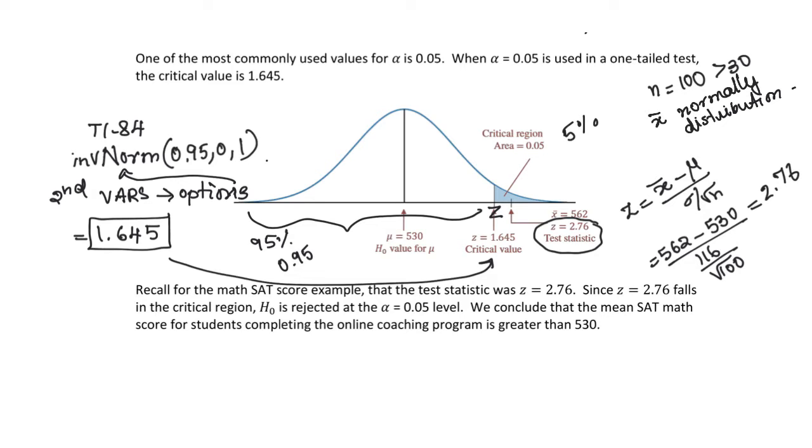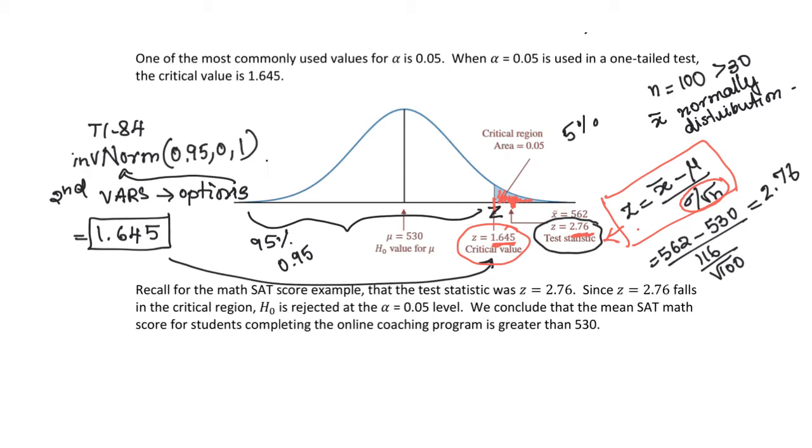Then the standard deviation of x bar will be sigma over square root of n. So we are using this formula to find the test statistic. So this z-score is 2.76. We will label that on the right side of the critical value. So the critical value is 1.645 and this is 2.76. So that will be on the right side, and that falls in the critical region.